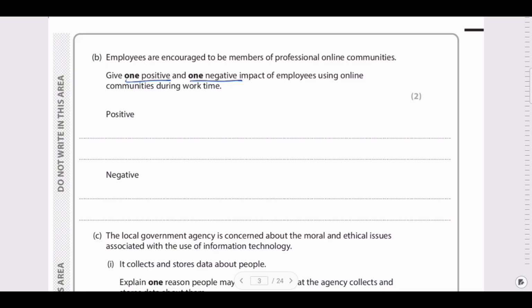Suppose employees are facing a problem; if you are in the online community, it is very easy to get help from other community members. You can also stay up to date regarding new products or news. So I'll go for getting help with problems from other community members.